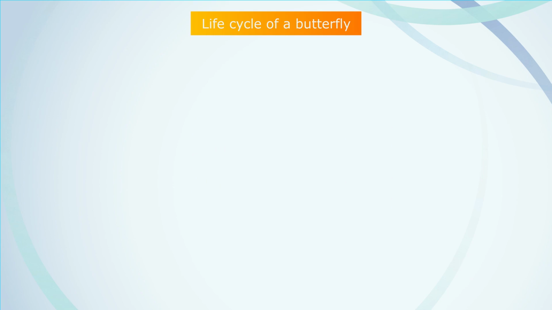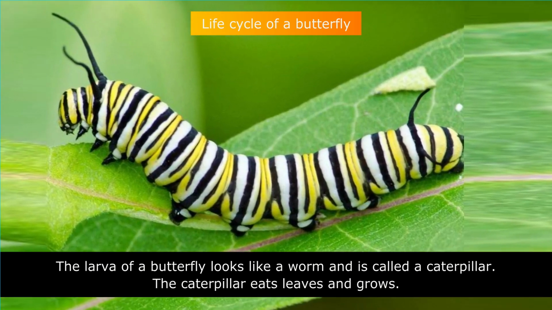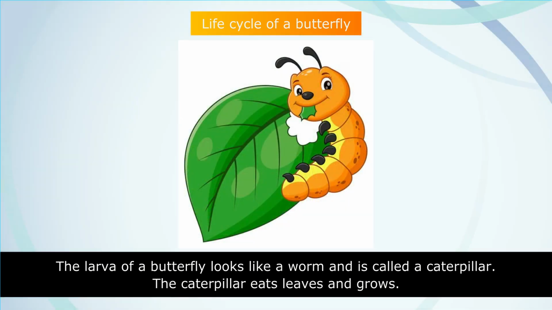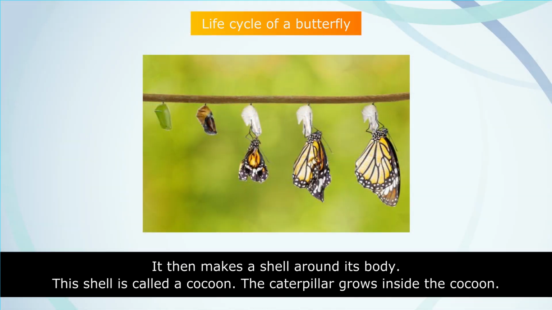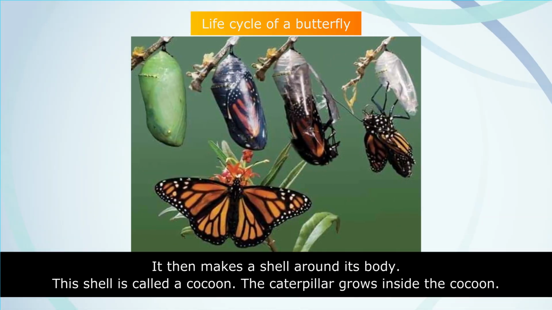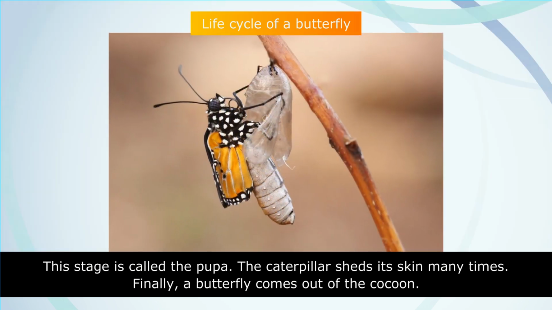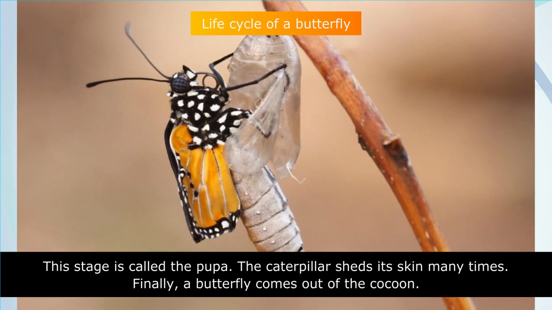Life cycle of a butterfly. The larva of a butterfly looks like a worm and is called a caterpillar. The caterpillar eats leaves and grows. It then makes a shell around its body. This shell is called a cocoon. The caterpillar grows inside the cocoon. This stage is called the pupa. The caterpillar sheds its skin many times. Finally, a butterfly comes out of the cocoon.